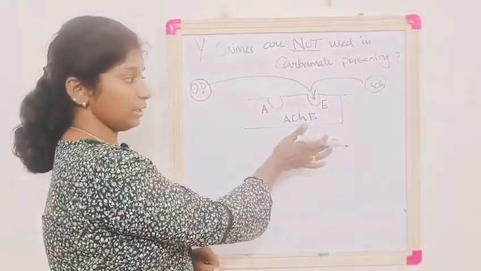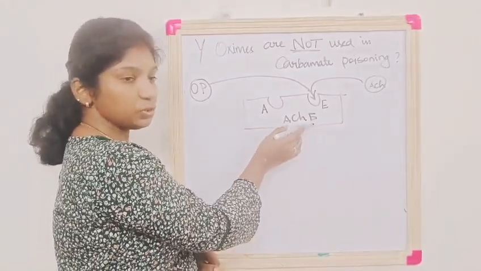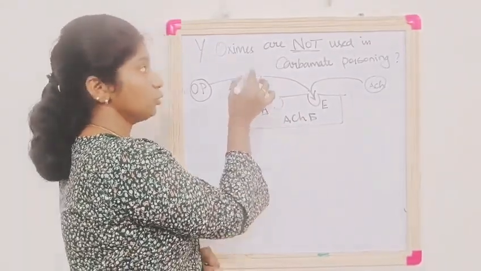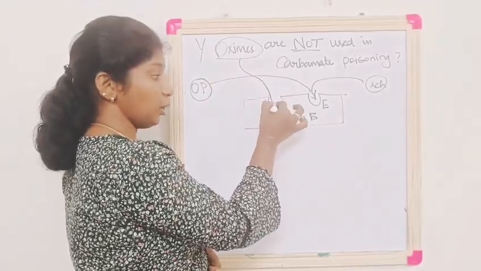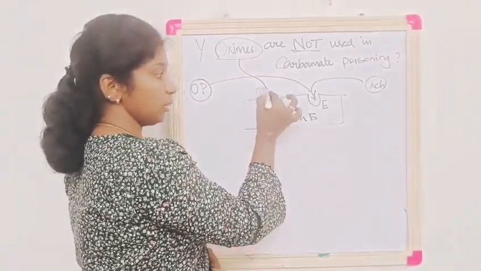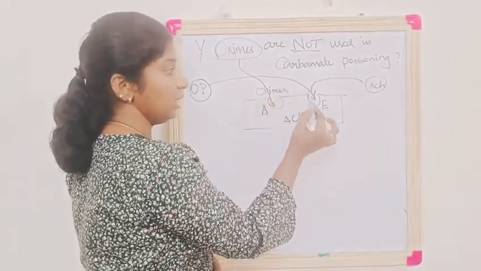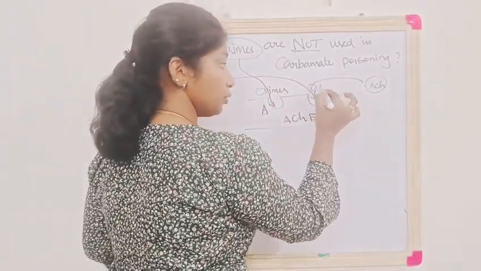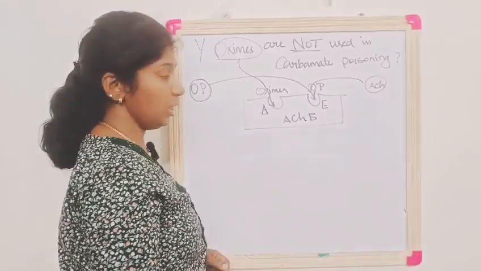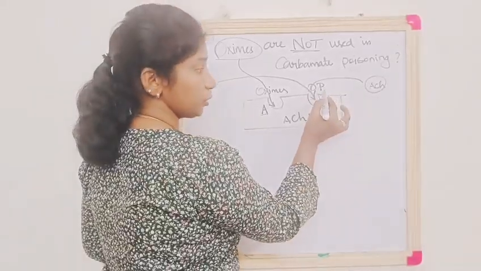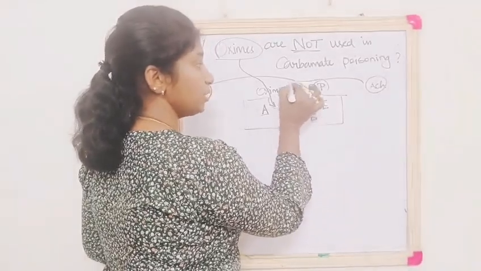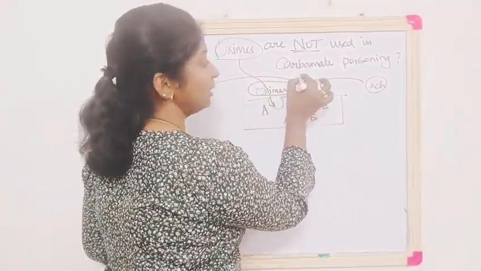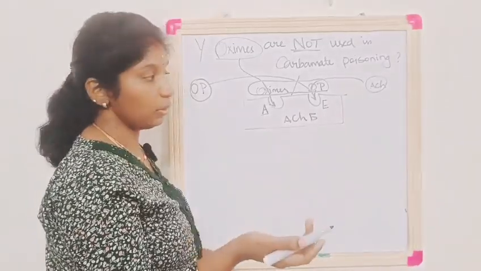So from this diagram you can see which site is empty in the acetylcholinesterase enzyme: the anionic site. So when you give oximes, oximes will come and bind in the anionic site of the enzyme. So oximes will be there in the anionic site and OP compounds are already present in the esteric site. The phosphorus group of the OP compounds forms a bond with the oximes and it gets hydrolyzed. So once it gets hydrolyzed, what happens?